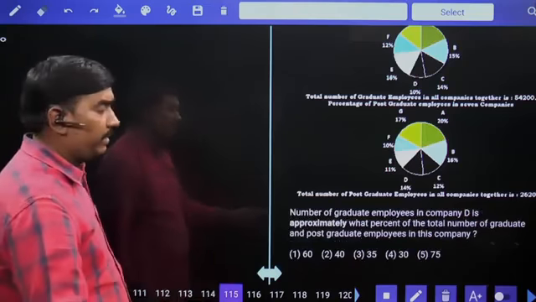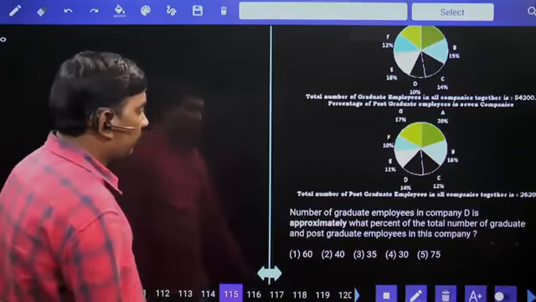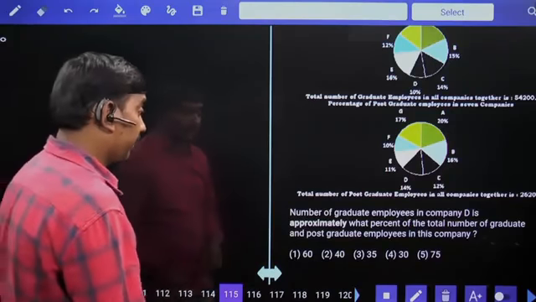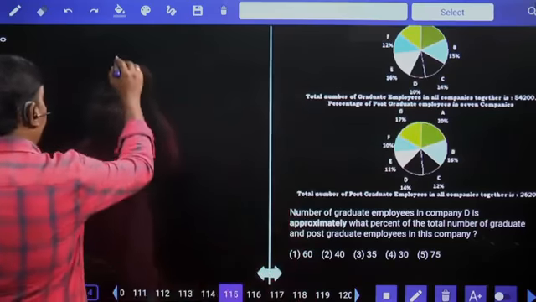Number of graduate employees in company D is approximately what percentage of total number of graduate and postgraduate employees in the same company? Company D graduate employees are 10%, which means 5,420.